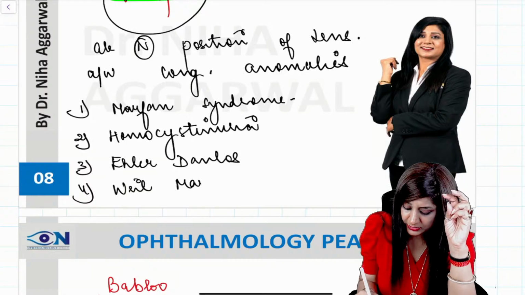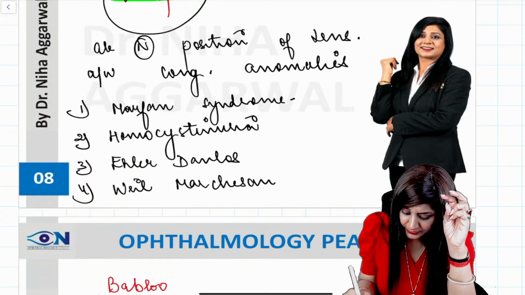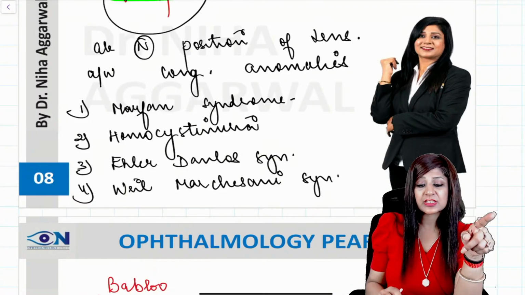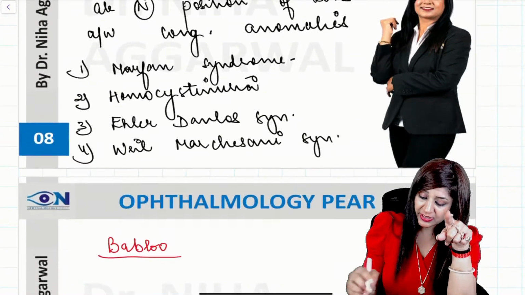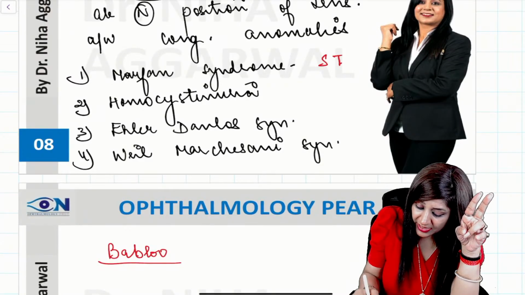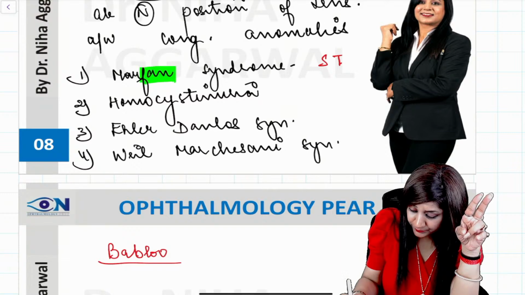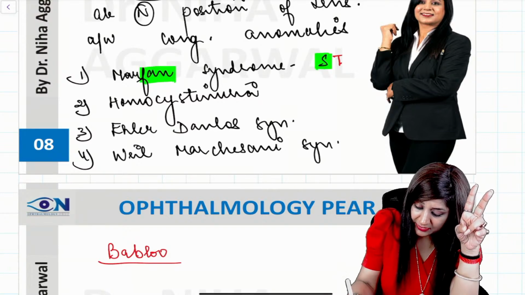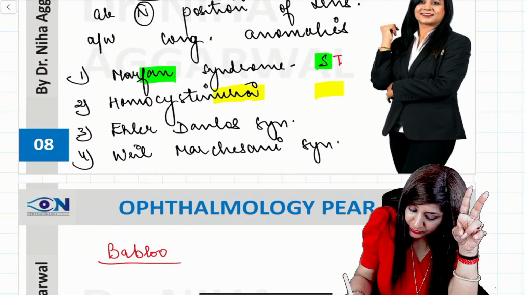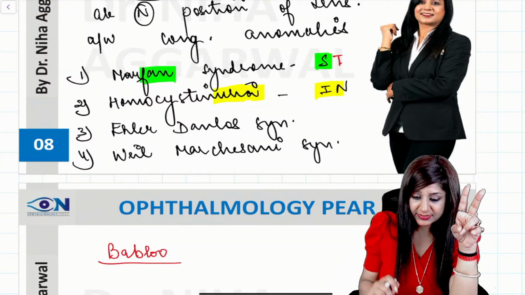These are the important causes of the ectopia lentis. What is the kind of subluxation which is occurring in the Marfan syndrome? It is supratemporal subluxation. So here Marfan is supero, okay, and here homocystinuria will be your infero, therefore this will be inferonasal subluxation.